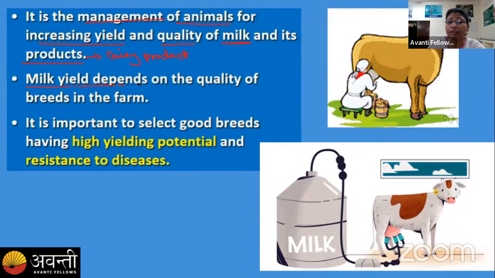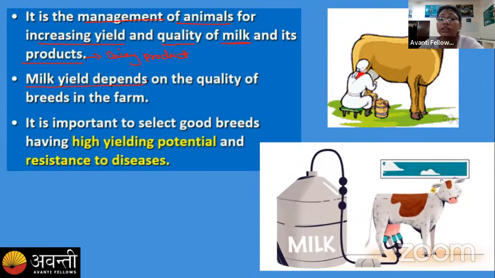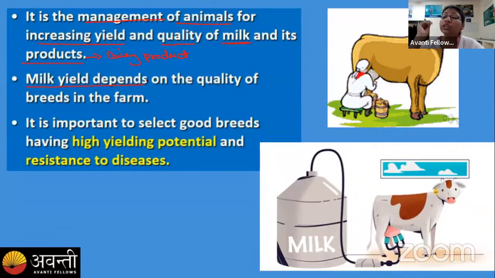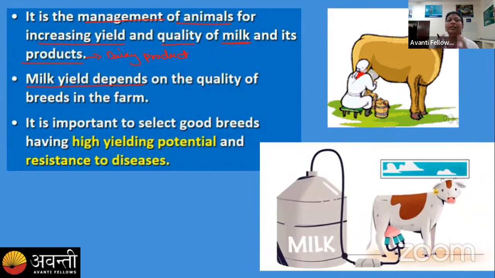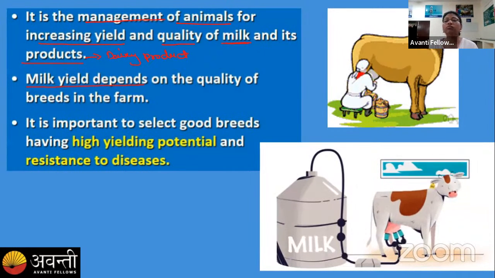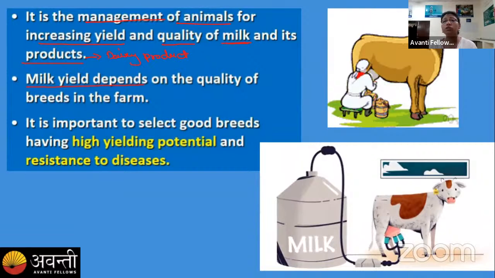And this milk yield depends on the quality of the breed. Which breed of cattle we have determines the amount of milk yield. As you know, the desi breeds are not so productive. They are not milching, milching meaning animals that produce milk, right? The quantity of milk is less as compared to hybrids like the Jersey.